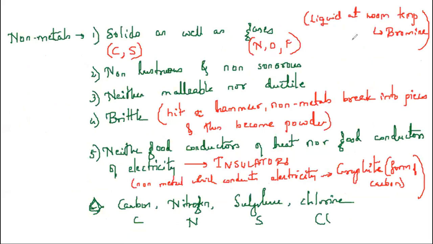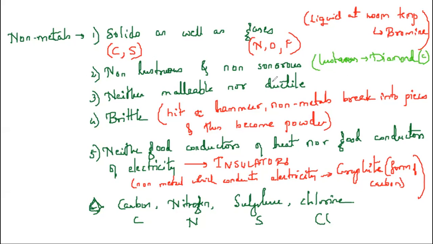And we have seen non-metals, solids as well as gases. But the non-metal which is liquid at room temperature is bromine. They are neither lustrous nor sonorous. But one non-metal is lustrous. It is diamond, which is also a form of carbon only. But pure diamond is not lustrous by itself.